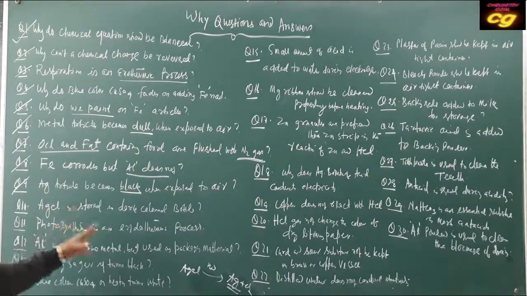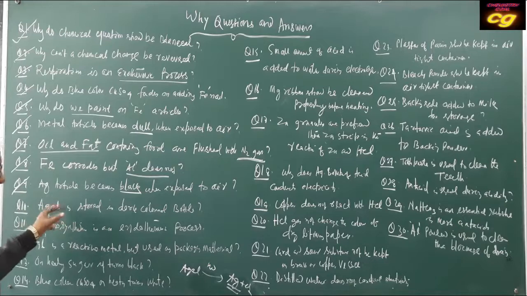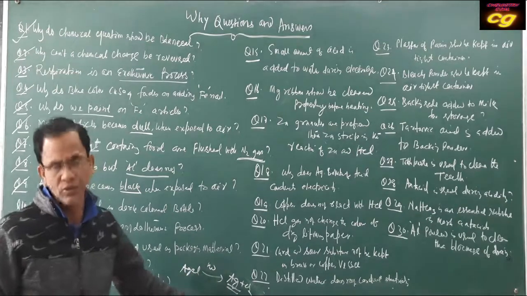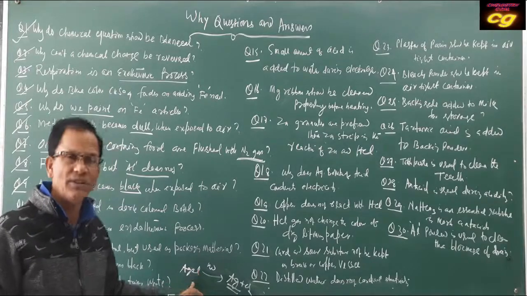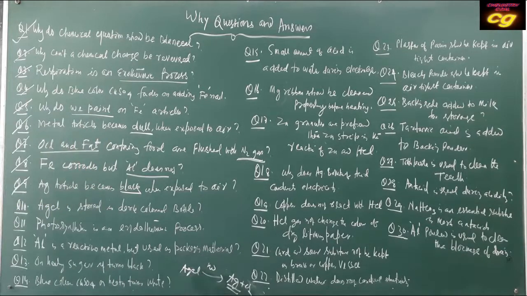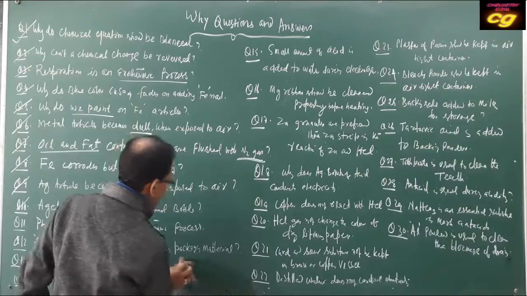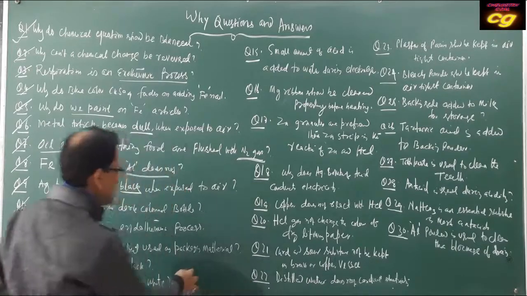If you keep it in a colorless bottle, it will change to dark grey due to decomposition of AgCl to Ag.